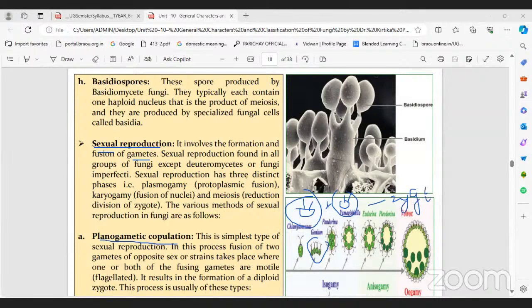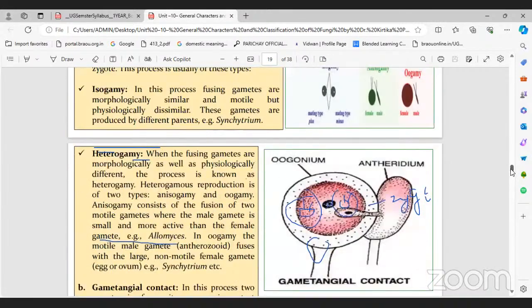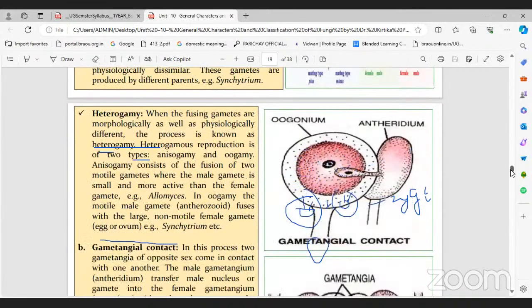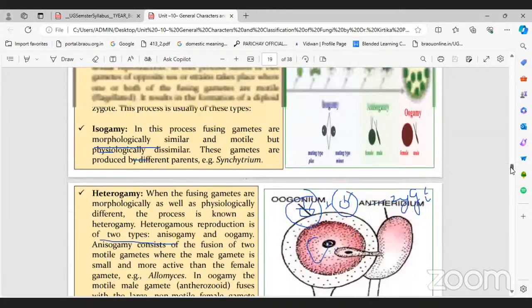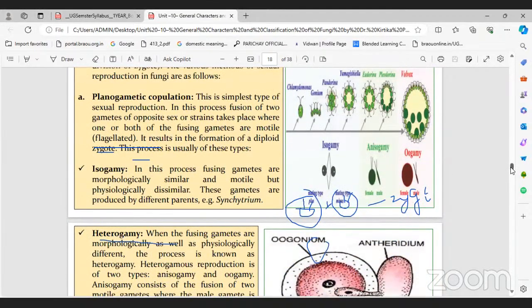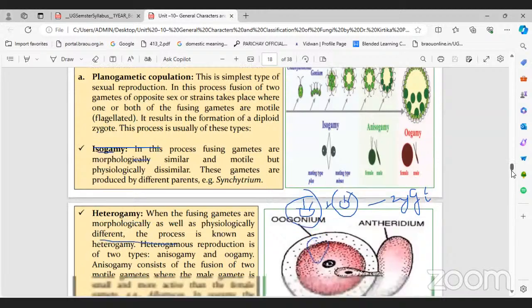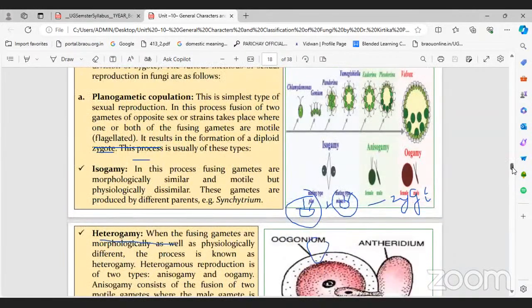This is the simplest method. And another method is heterogamy or gametangial contact. In planogametic copulation, there are two types: isogamy and heterogamy. First of all, planogametic is clear. Both gametes are fused. That is planogametic. In planogametic, there are isogamy and anisogamy or heterogamy.